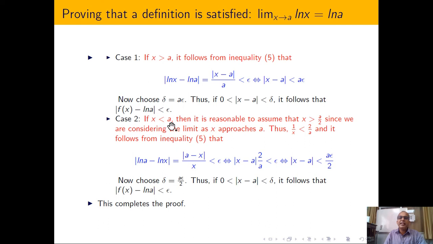If x less than a, and we are very close to x equal to a, because we are talking about continuity at some point x equal to a, or limit at point x equal to a. So due to that reason I assume that x is greater than a by 2, and if I assume this, then 1 by x is less than 2 by a, and after that you have to substitute this condition. So you can see that here the delta ball that comes into picture is again a epsilon by 2. After doing this, you have to make sure that both values will satisfy. So basically delta is a epsilon by 2.